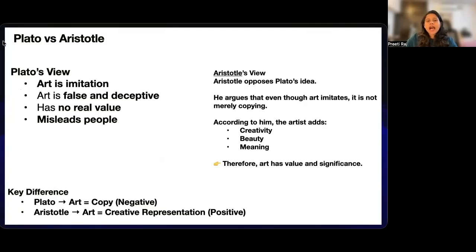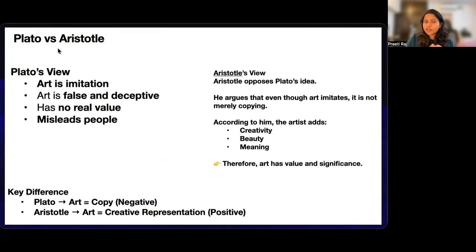Plato speaks of art as painting or appearance in his work, The Republic. Plato often compares poetry to painting to emphasize that art is merely a surface imitation. He argues that painters depict only the appearance of an object, like a chair, from just one angle, making it an imitation of an imitation.